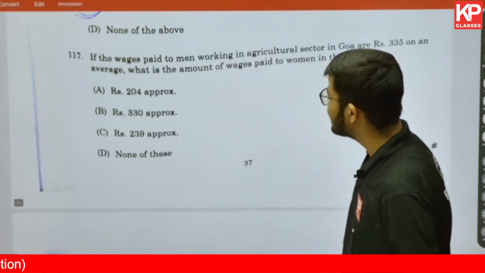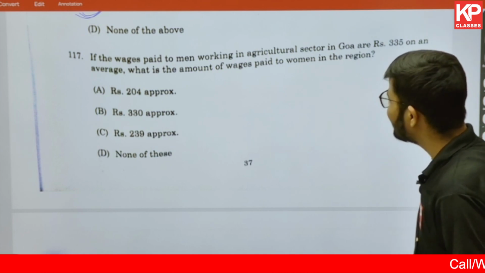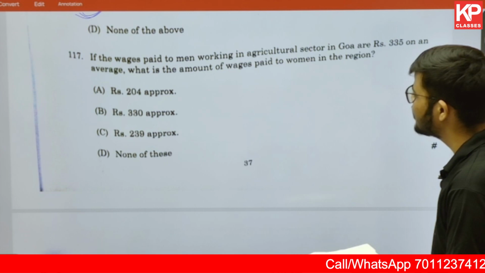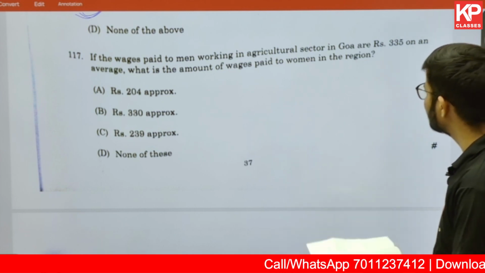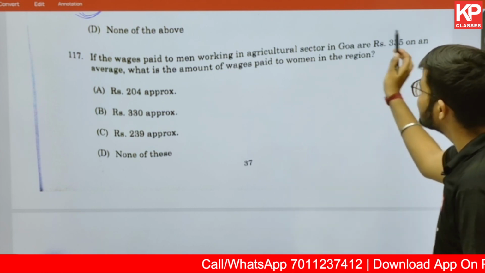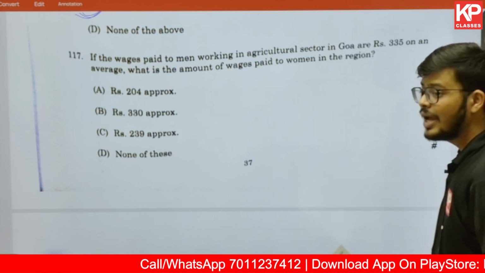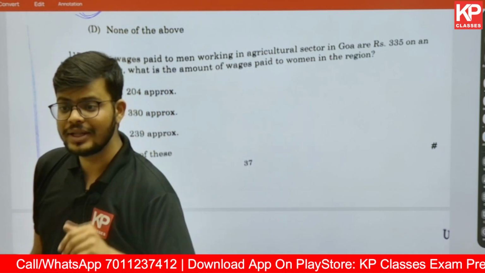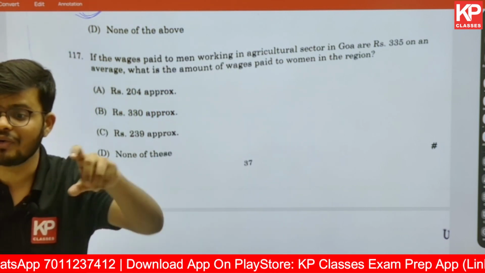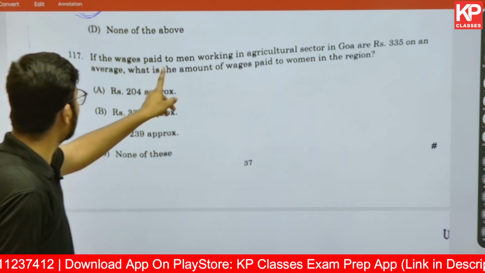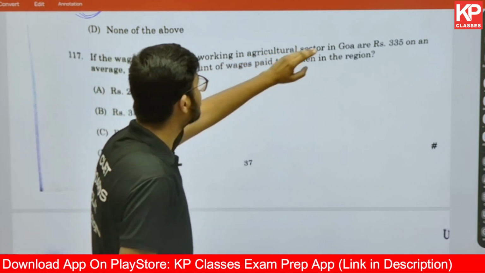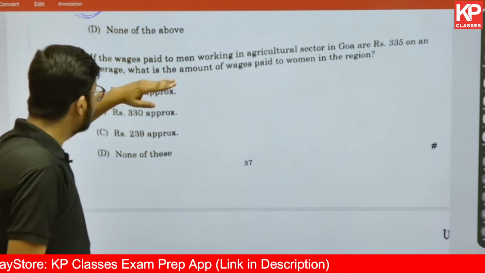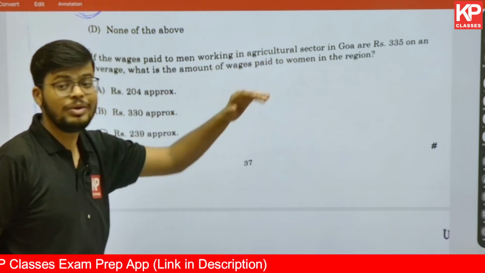Now here it says, if the wages paid to men working in the agriculture sector in Goa are 335 on average, what is the amount of wages to be paid to the women in the region? Now the wages for men in the agriculture sector are already given, and they are only asking what wages have been paid to women in that region.